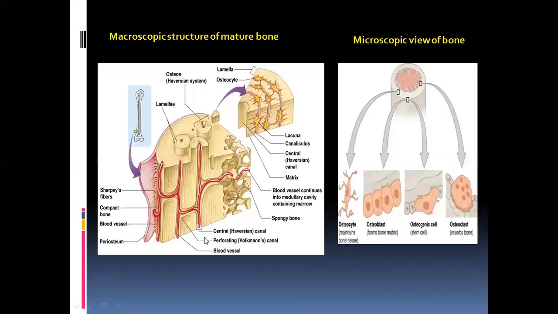Here we can see clearly in the image, this is the macroscopic structure of the mature bone, and this is the microscopic view. Coming to the macroscopic structure of the mature bone, these are the lamellae inside the bone, and as we said, the bone will have the bone matrix.